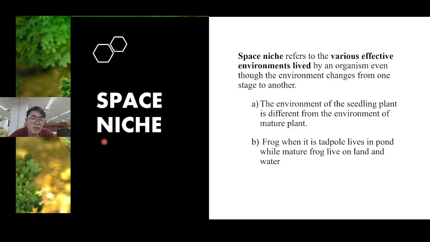Okay, next is the space niche. Space niche, as you can see from the word space, refers to the environments in which the organism lives. It refers to the various effective environments lived in by an organism even though the environment changes from one stage to another.